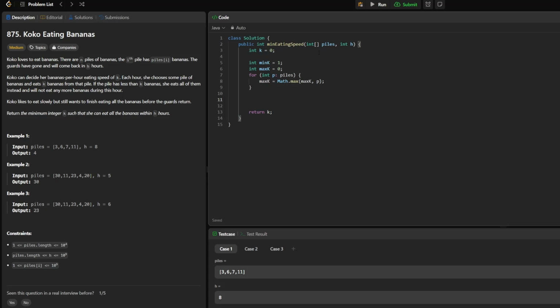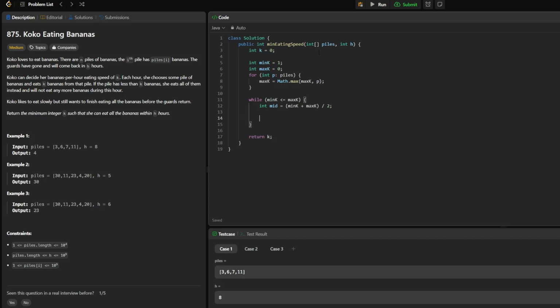Now we can start the binary search aspect here, and in order to do that, we'll need to make a while loop where we define our left pointer to be less than or equal to our right pointer. The first thing we need to figure out is our middle pointer, which is going to be mid, and the way to do that is to add the left pointer plus the right pointer, and then divide that by 2. That will give us the middle.